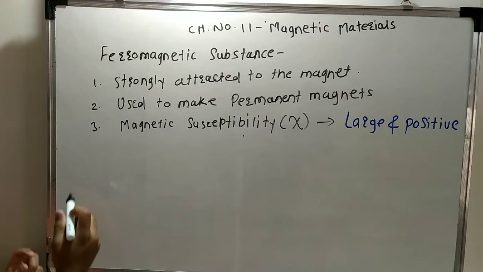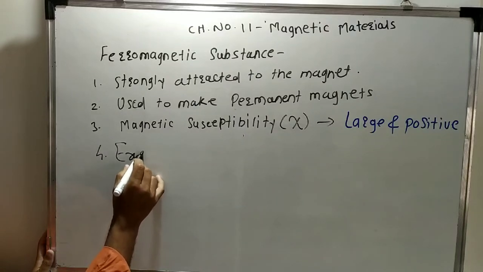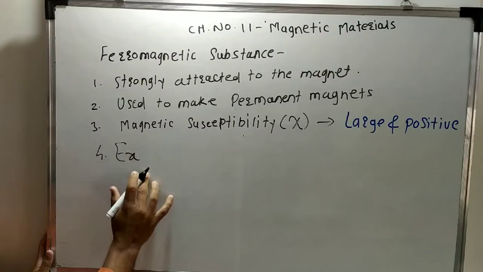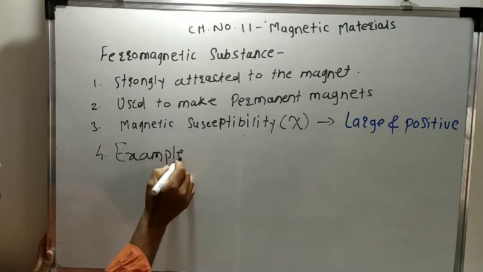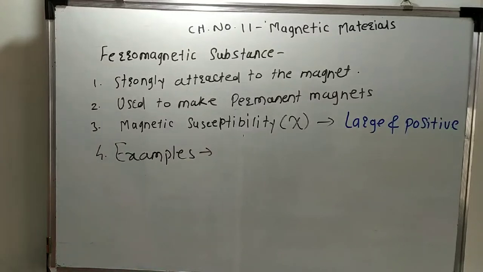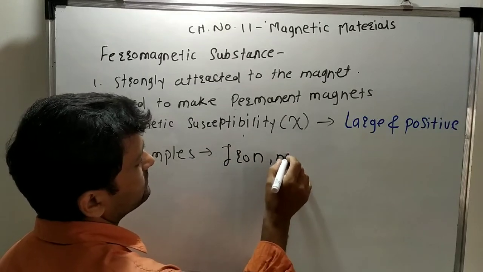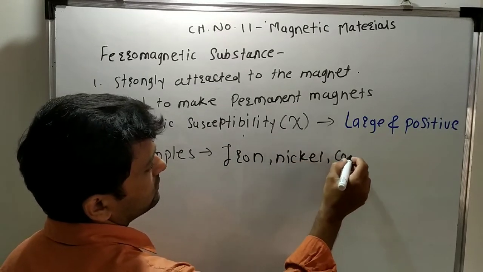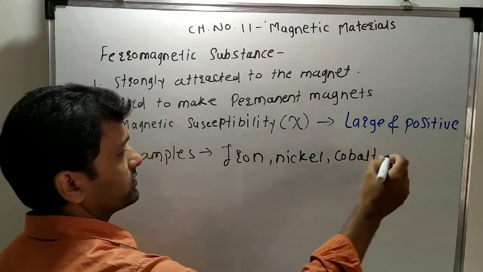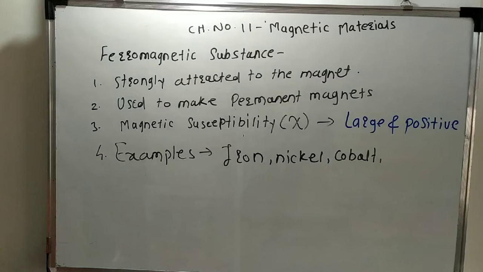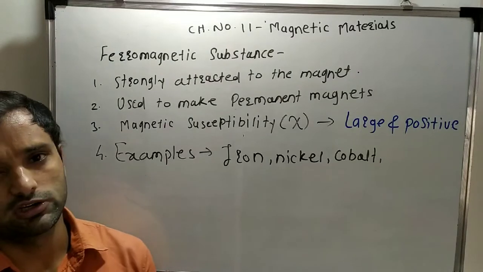If you look at the examples of the ferromagnetic substance, then what examples we have? We have the examples of iron, nickel, cobalt, gadolinium, dysprosium, and their alloys. Iron, nickel, cobalt, so these are the good examples. These are the examples of the ferromagnetic substance.